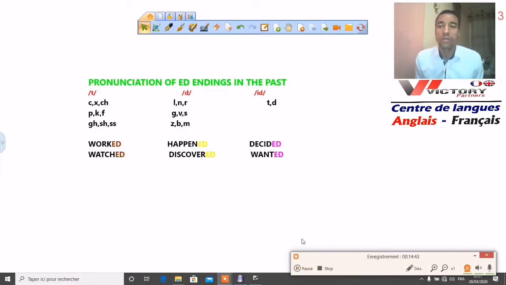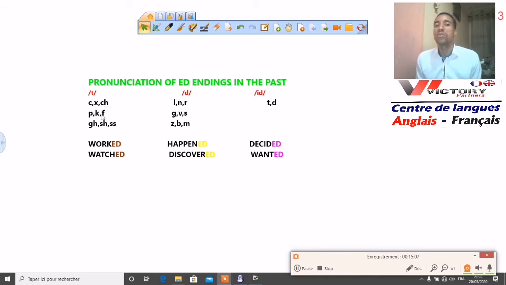Good. So here, as you can see, the pronunciation of ed endings in the past. We have 3 different sounds. Okay, so these are sounds, not letters. For example, the first sound is t, and d, and id.